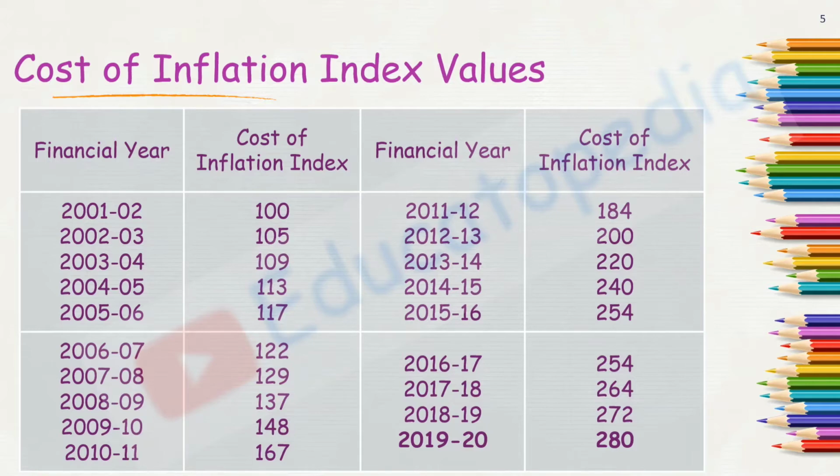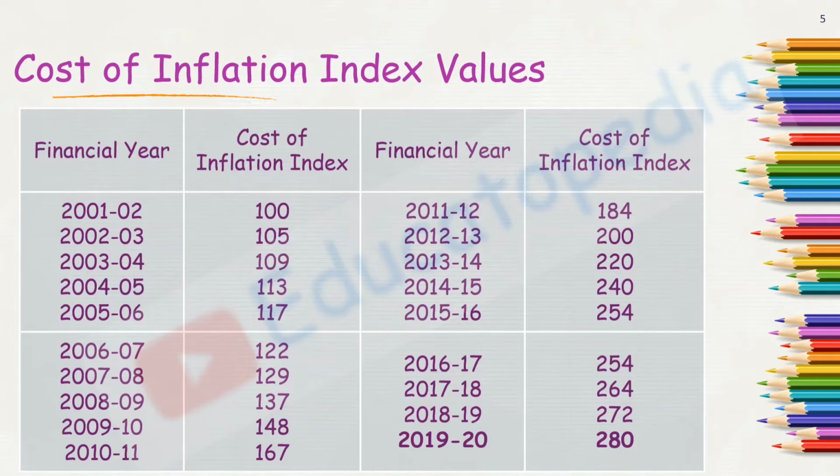So when it is the base year, the value is 100. Then in the next year 2002-03 it was 105, 2003-04 it was 109, 2004-05 it was 113, 2005-06 it was 117. It means it's gradually increasing on the basis of the actual inflation that has occurred in the economy. So on the basis of these inflation indexes, we can compute.